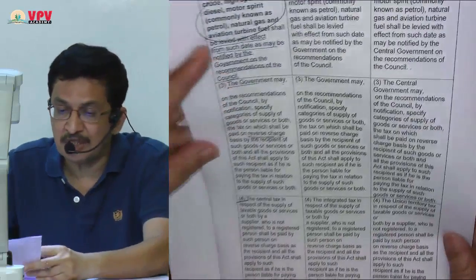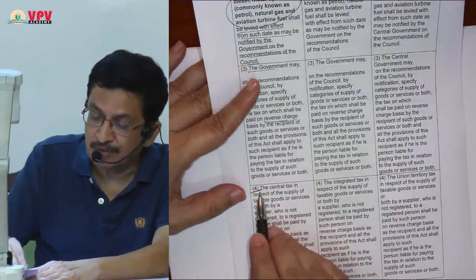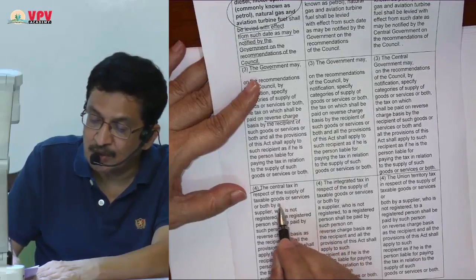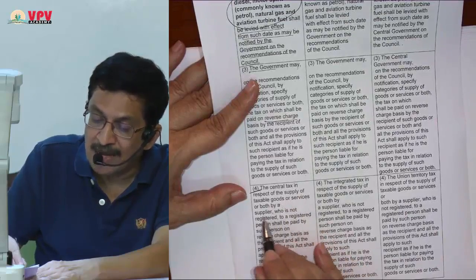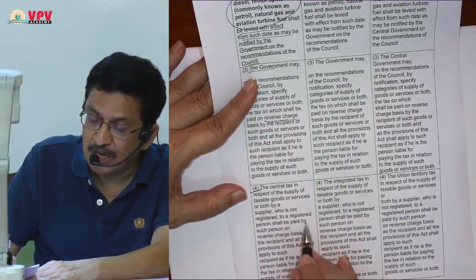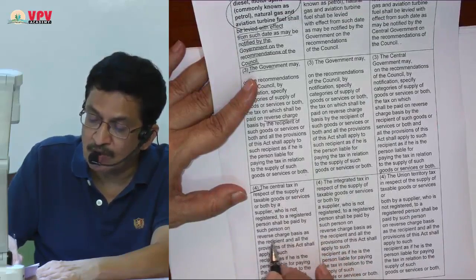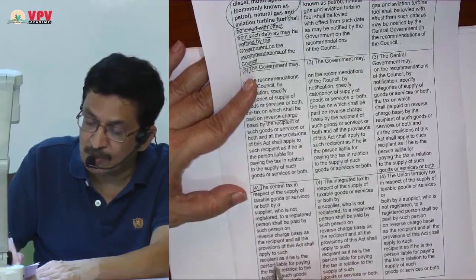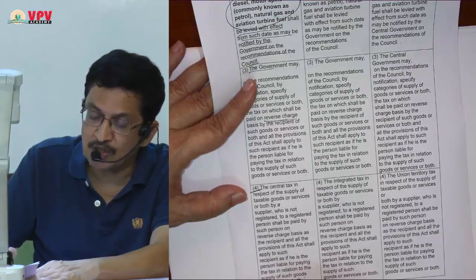I am reading that section for you. It is subsection 4. The central tax in respect of the supply of taxable goods or services or both by a supplier who is not registered to a registered person shall be paid by such person on reverse charge basis as the recipient, and all the provisions of this act shall apply to such recipient as if he is the person liable for paying the tax in relation to supply of such goods or services or both.